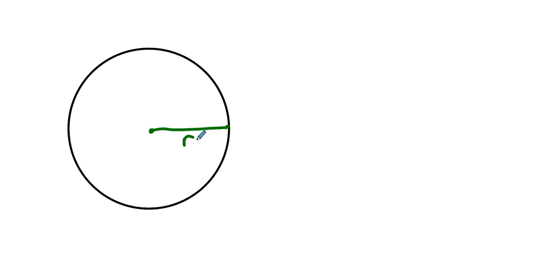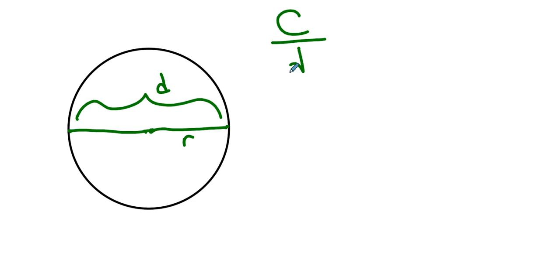And the thought was, what's the relationship between how big the radius is and how big the distance is all the way around? So back when they had a lot more spare time, because Netflix and Hulu and Amazon had not been invented yet, people would actually measure the circumference of a circle and measure the diameter of the circle, right? The diameter is the distance all the way apart, all the way from one side to the other through the center.